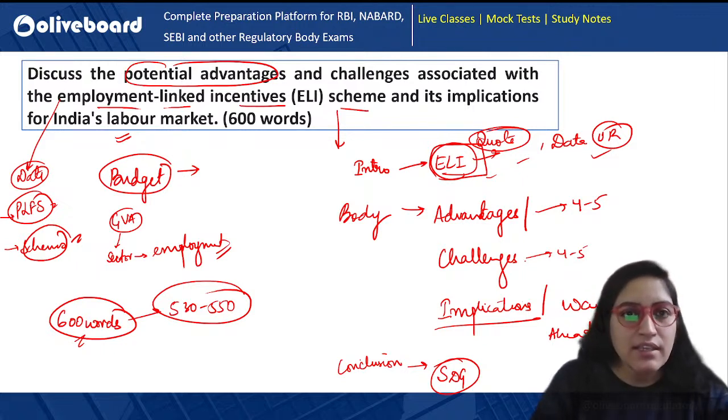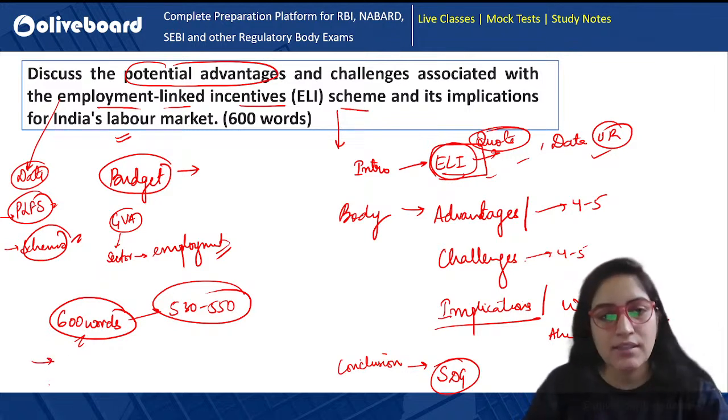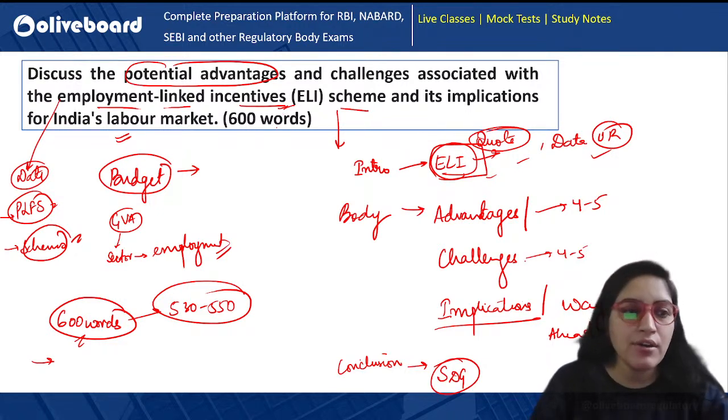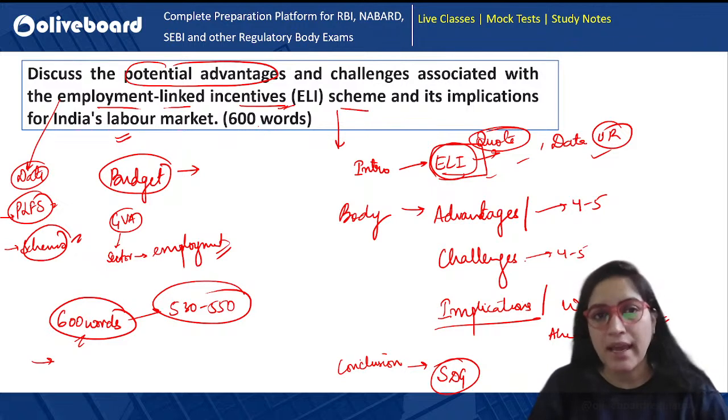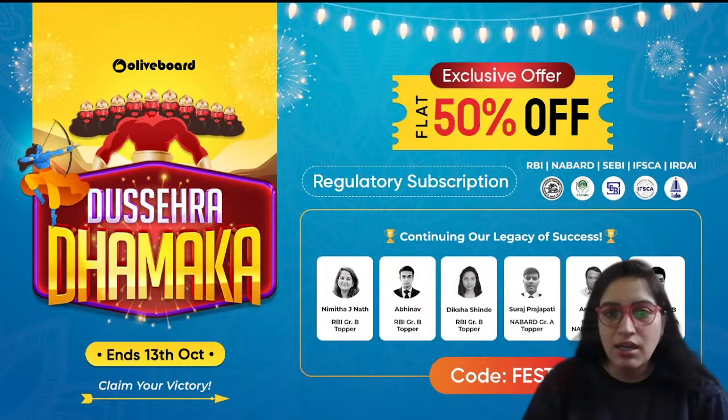The next thing is, in this answer itself, you can also discuss what the budget has said, or what the Economic Survey has said about it. Not only this, the various indices which we have read in the recent past, you can also add them to your introduction or your conclusion. That depends upon your innovation. That's all from my side.